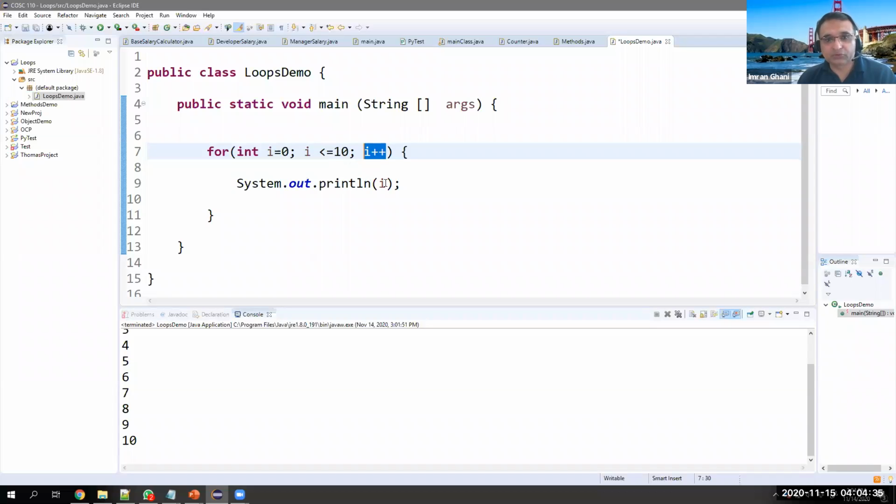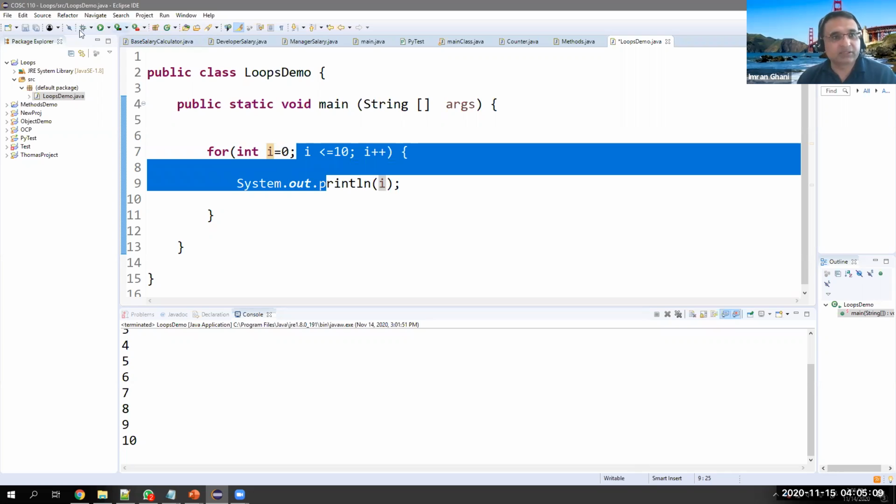Continue, continue, continue. So the first value will be printed as 0. What will be the last value? So once you keep printing 0, 1, 2, 3, there will be a time when this i plus plus will make i itself 10. 10 is less than or equal to 10, condition is true, yes. Print 10, and then make it 11. 11 is less than or equal to 10, no. So it will not go here.